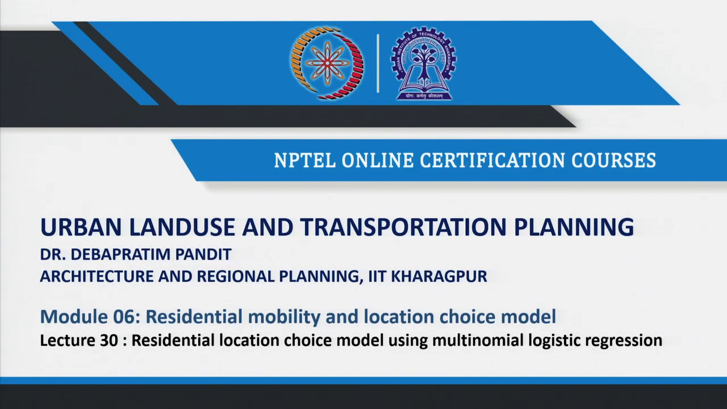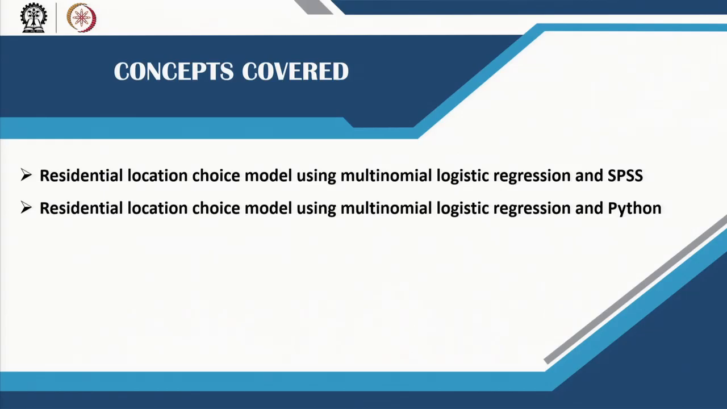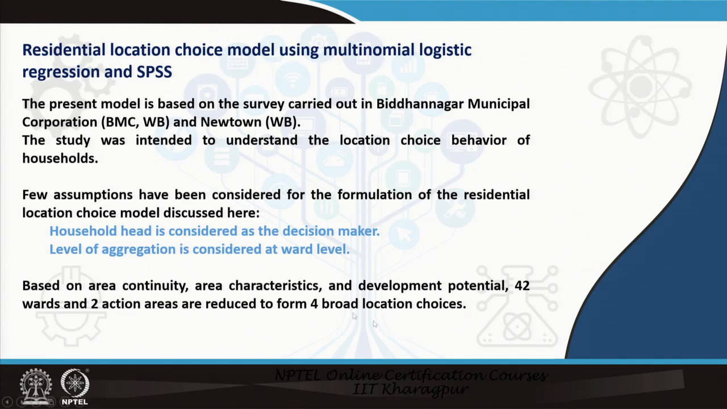Welcome back. In lecture 30, we will cover residential location choice model using multinomial logistic regression. So, the different concepts that would be covered in this lecture is residential location choice model using multinomial logistic regression and SPSS, and also we will do the same using Python. So, residential location choice model, first we will start with SPSS.